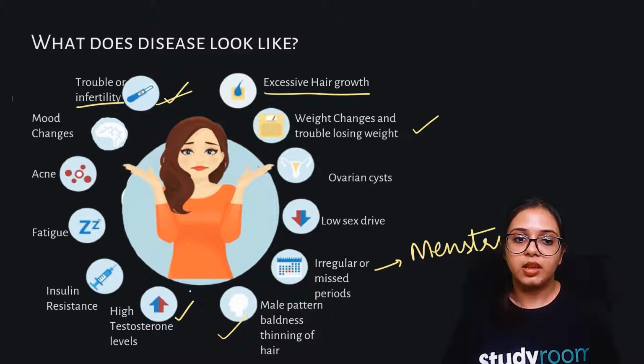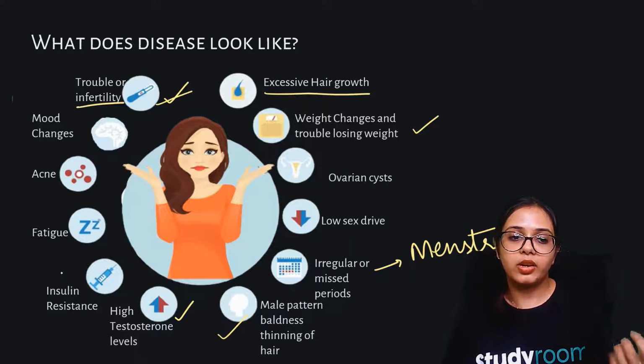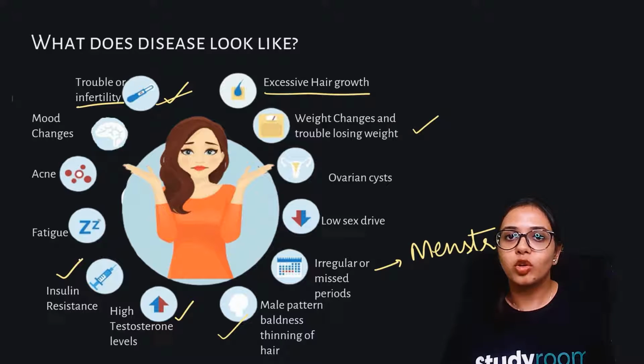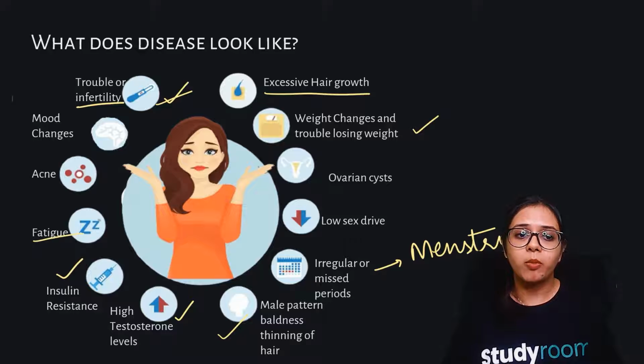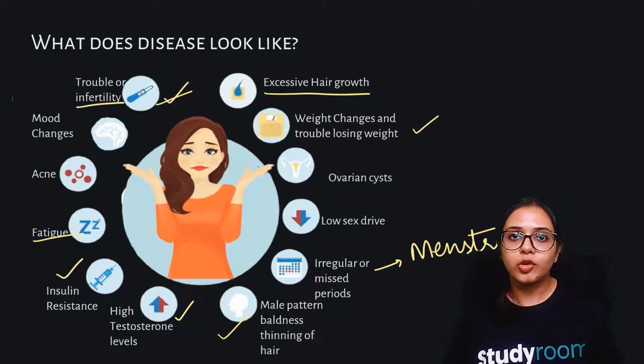Insulin resistance. Insulin resistance can often lead you to an indication of diabetes. Fatigue. What is this fatigue? Is this fatigue just your common harassment from work, or is it an indication of, say, a viral fever? Okay. Acne.